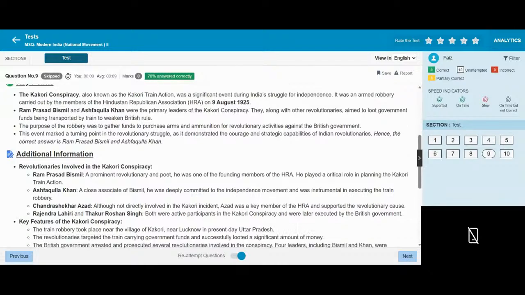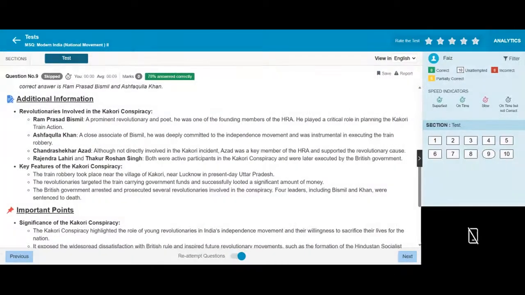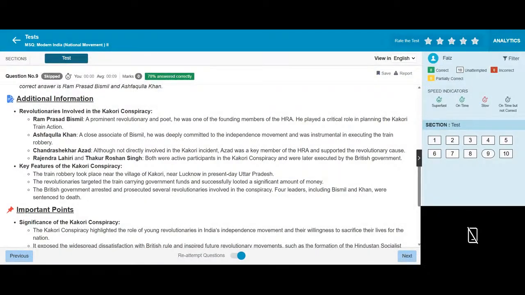Personalities involved in the Kakori conspiracy. Ram Prasad Bismil was one of the founding members of the HRA. He played a key role in planning the Kakori action. Ashfaqulla Khan, a close associate of Bismil, was deeply committed to the independence movement and to executing the plan. Rajendra Lahiri, though not directly involved in the Kakori robbery, was a key member of the HRA and supported the revolution.